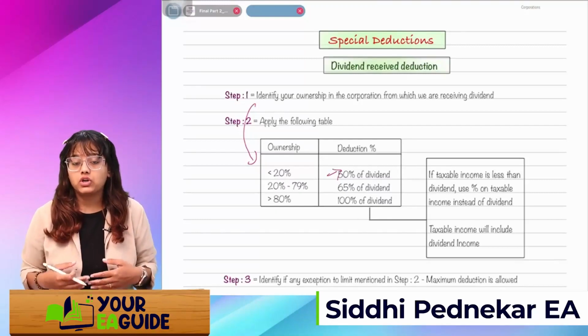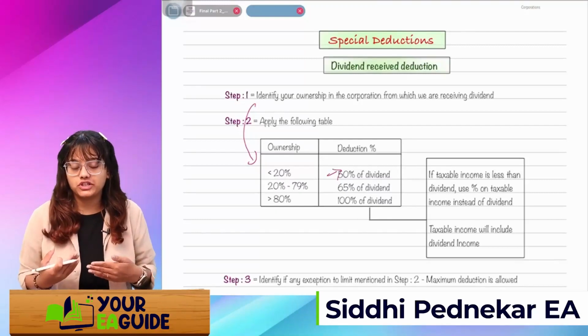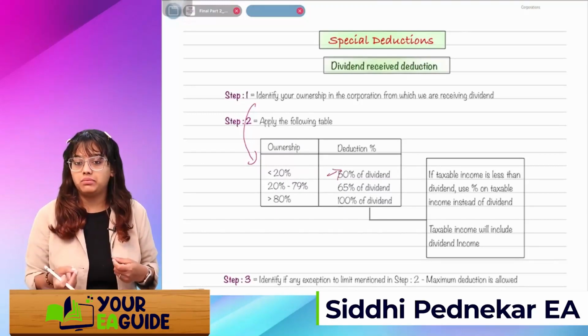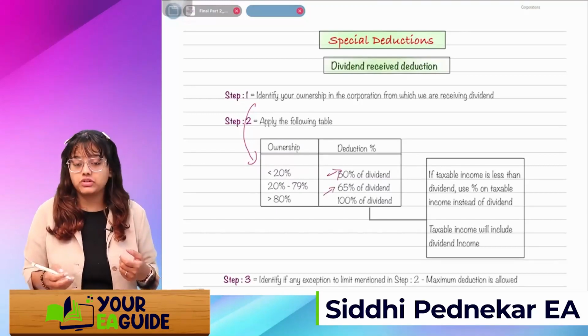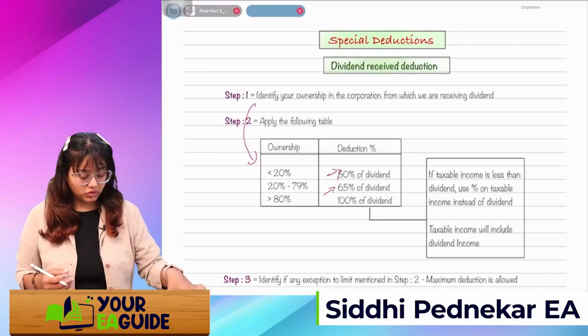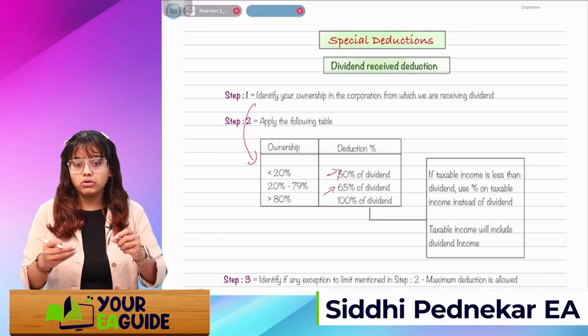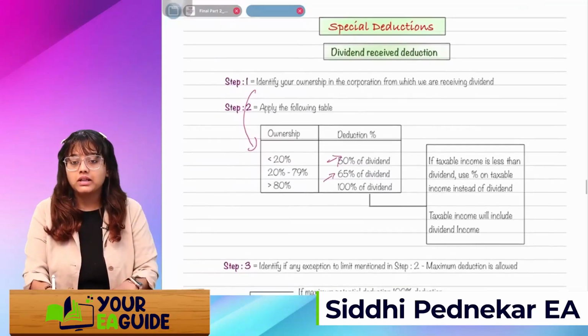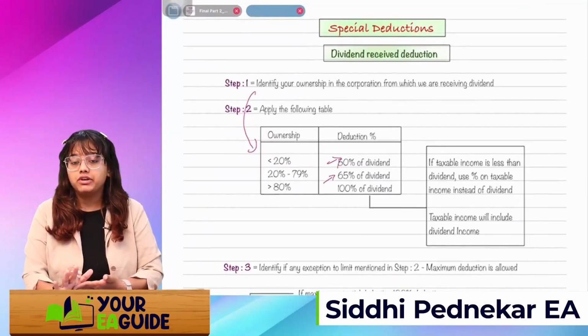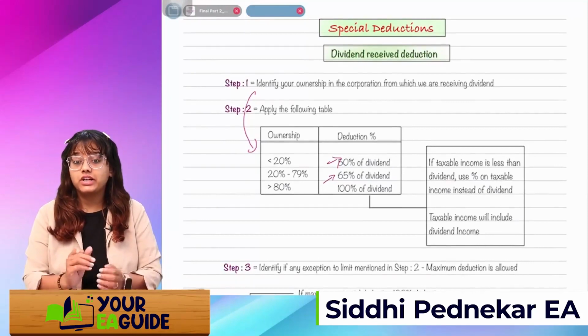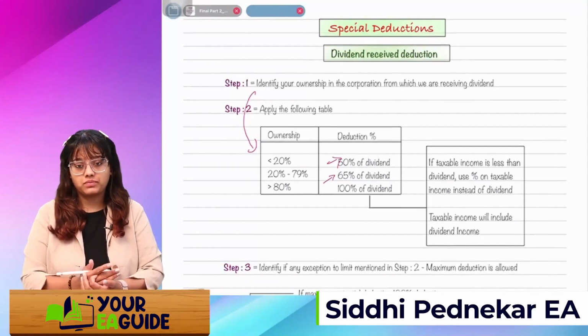If I'm holding more than 20% of shares and up to 79%, then I can take a 65% dividend deduction. Next, if I'm holding more than 80% of the ownership, then I can take the whole 100% of the dividend as a dividend received deduction in my books.